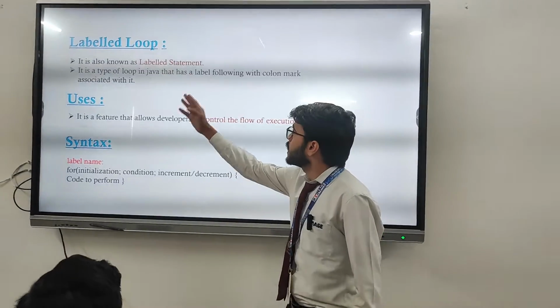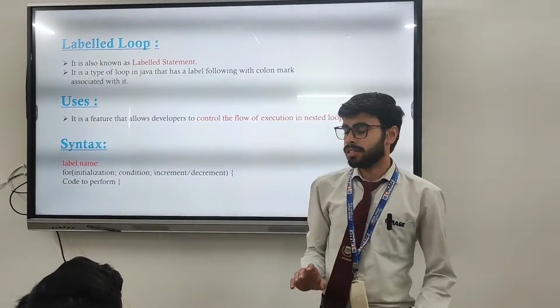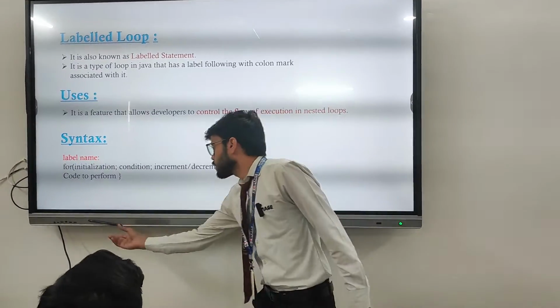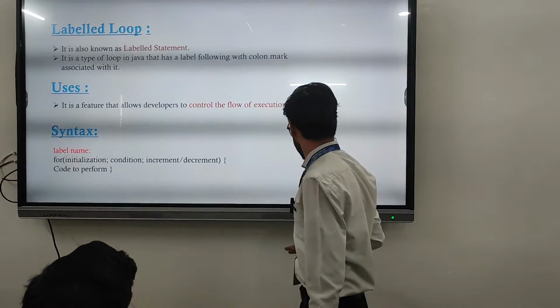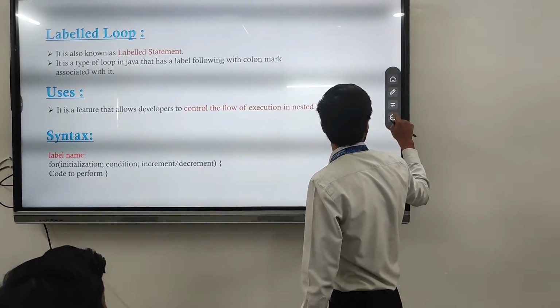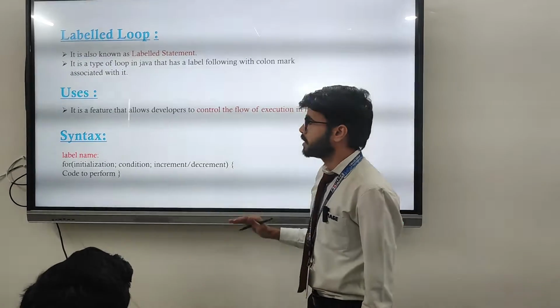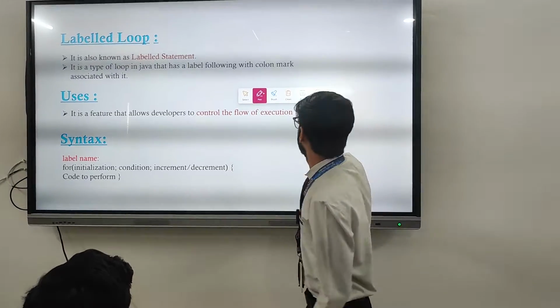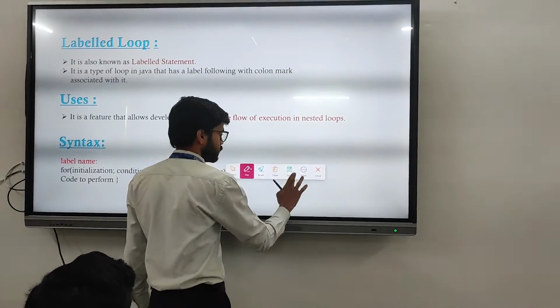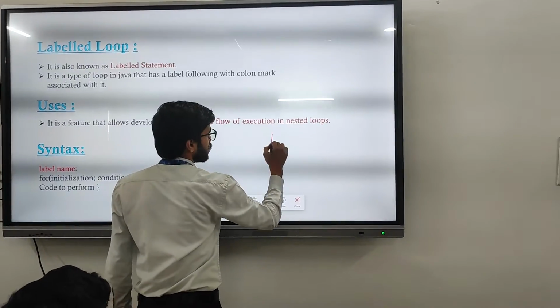It is also known as the labeled statement. When we give the name to the label loop, we have to keep in mind that the colon should be with the label. Like suppose I have declared a for loop.